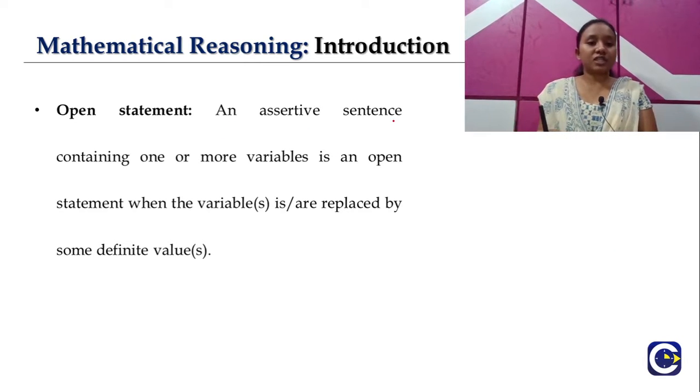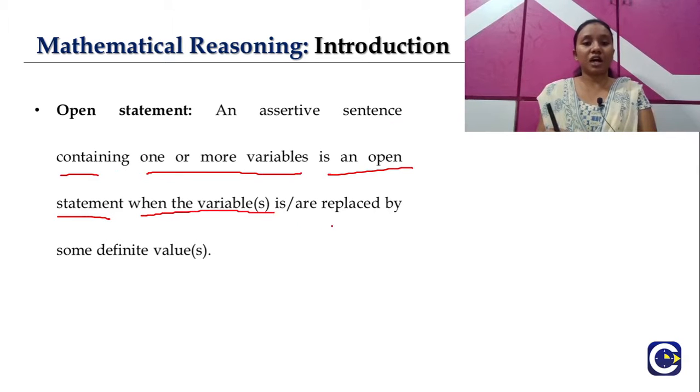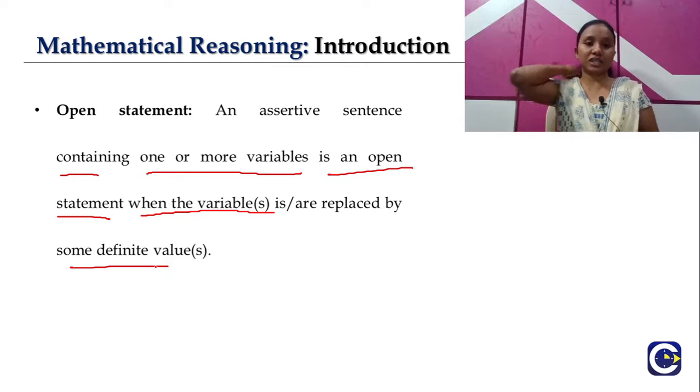An assertive sentence containing one or more variables is an open statement, when the variables can be replaced by some definite values.